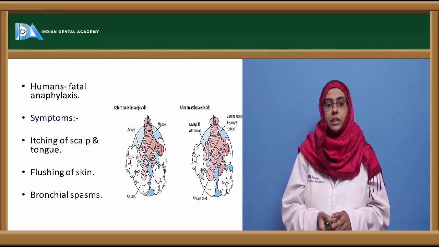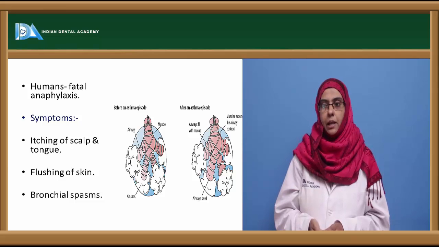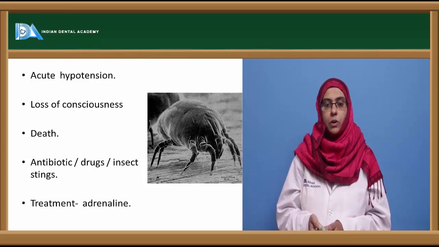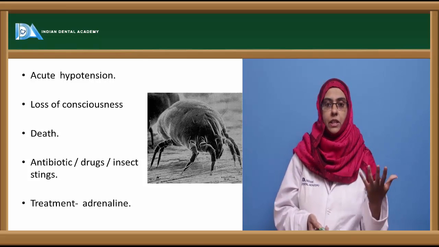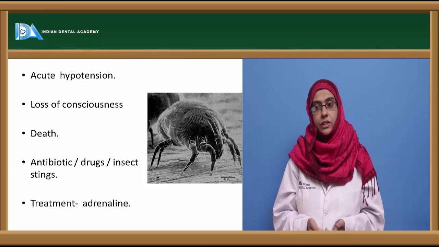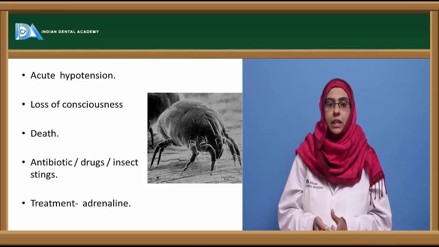The symptoms associated with it are itching of the scalp and tongue, flushing of the skin, bronchial spasm because of the obstruction of the respiratory tract, and then acute hypotension, loss of consciousness, and ultimately death if not treated immediately.